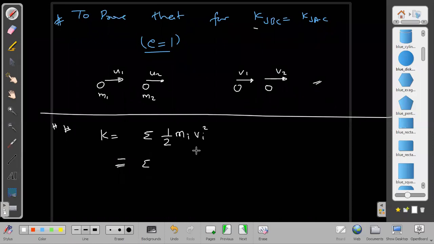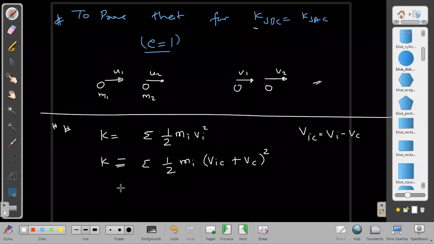Half of mi into Vi square is equal to half of mi into the velocity of the ith particle with respect to center of mass plus velocity of center of mass, whole square. You know the relation, velocity of i with respect to center of mass is equal to Vi minus Vc. Using that relation, we are writing this.